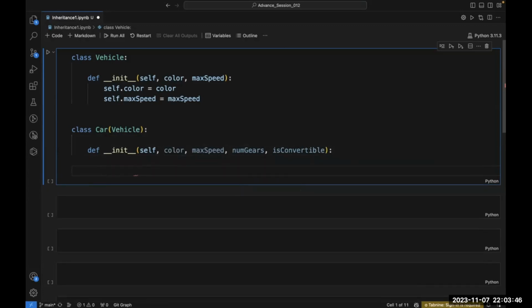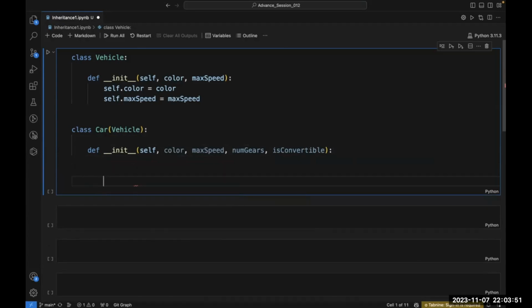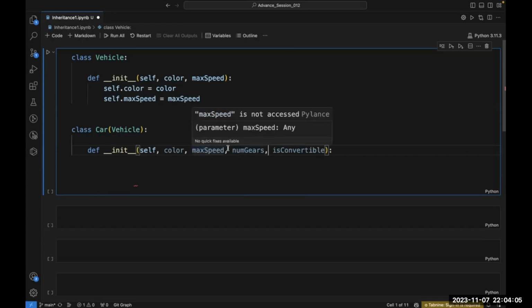Now, one more thing, I will write it. Let's first understand this, then I will. Now, this number of gears and is convertible is a unique property or feature of the car class. So I have to mention it here.